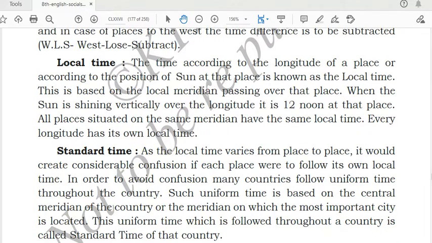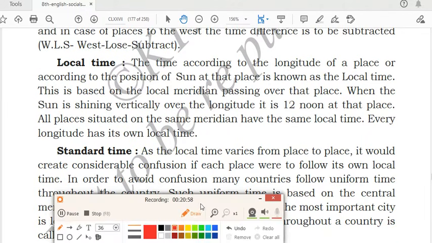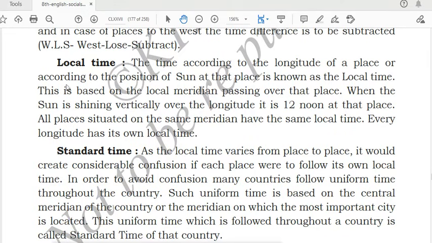Local time. Now we'll talk about local time. The time according to the longitude of a place, or according to the position of the sun at that place, is known as local time. Suppose we are living in India, so we are following the time of India. According to the longitude of that place, and the position of the sun at that place, the local time is decided.